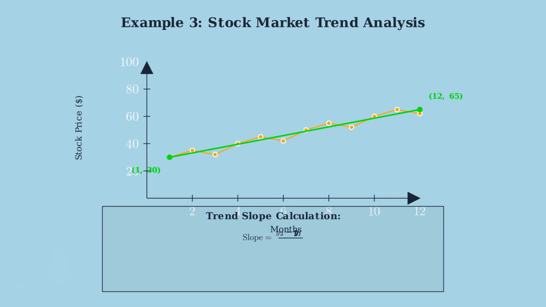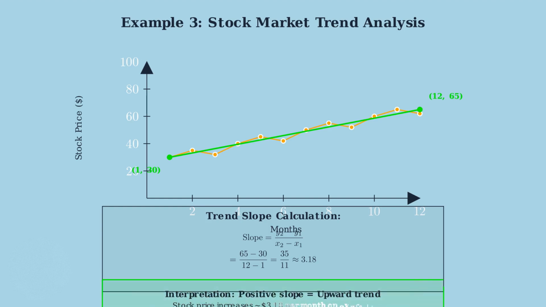We use the slope formula with our 2 points: y2 minus y1 divided by x2 minus x1. Substituting our values, 65 minus 30 equals 35, and 12 minus 1 equals 11. So 35 divided by 11 equals approximately 3.18. The positive slope of 3.18 indicates a strong upward trend. This means the stock price increases by approximately $3.18 per month on average. This information helps investors make informed decisions about buying or selling the stock.